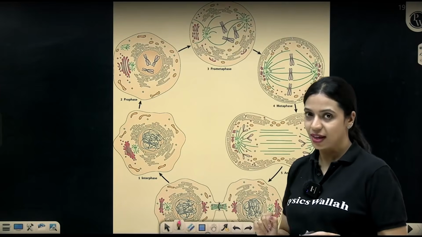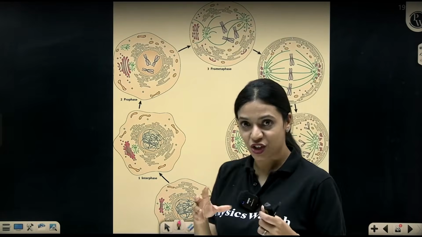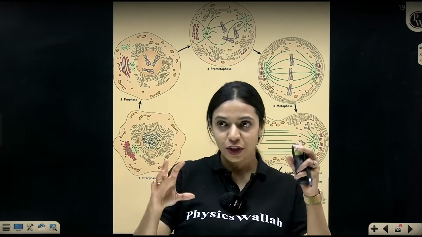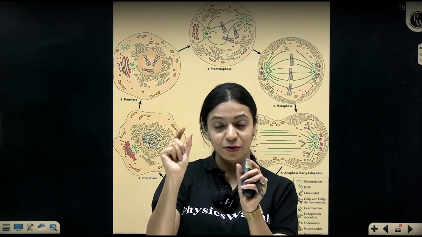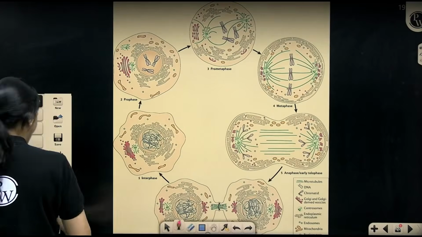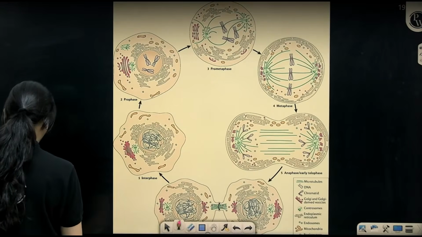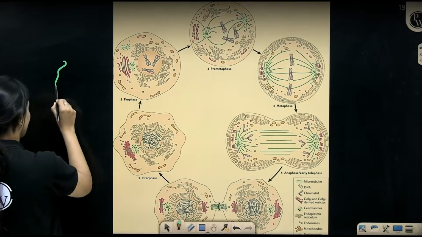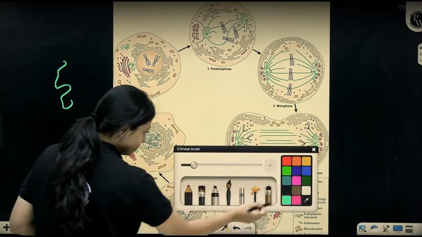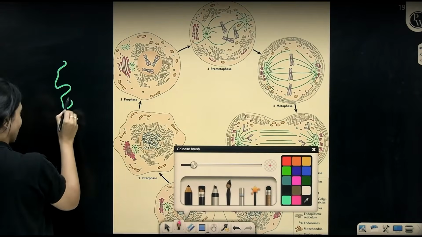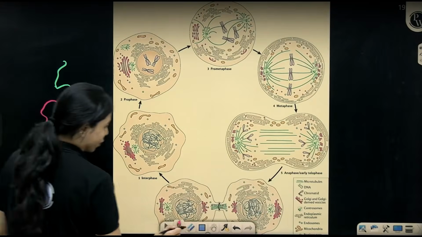What about nucleolus then? Nucleolus is a region inside the DNA where ribosomal RNA synthesis is very actively happening. Different chromosomes have different regions where there is information for rRNA synthesis. Let's say this is one chromosome in its chromatin form.